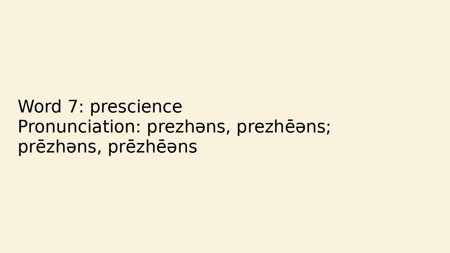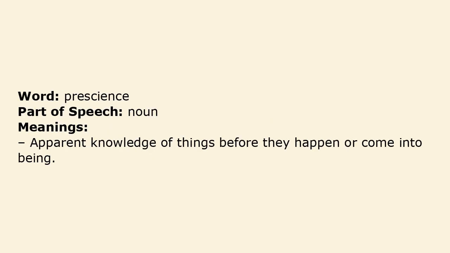Word 7, prescience. Part of speech, noun. The meanings are apparent knowledge of things before they happen or come into being.